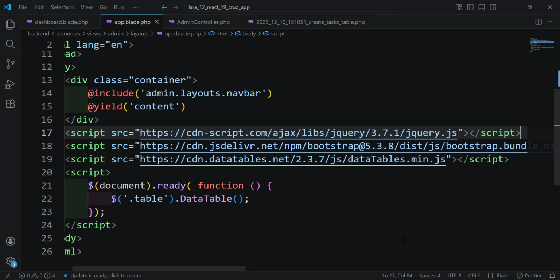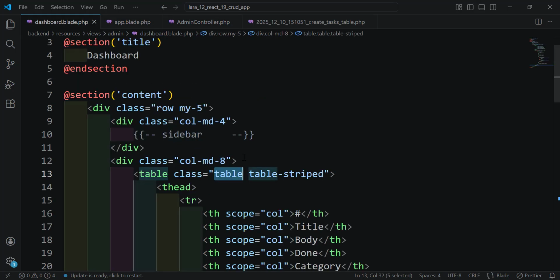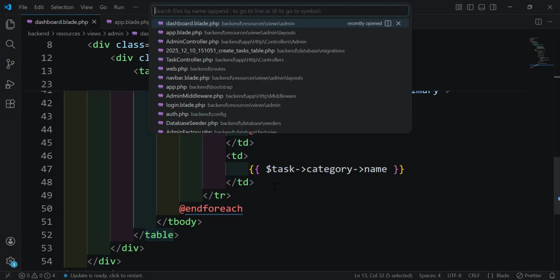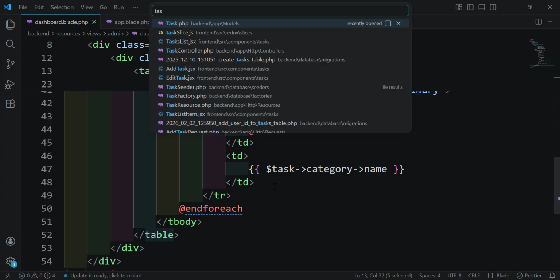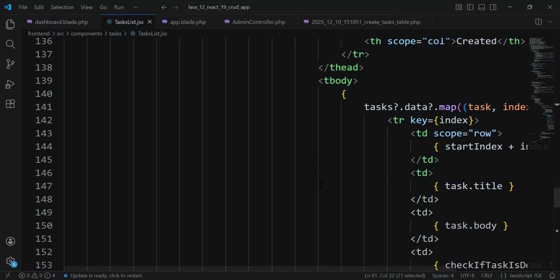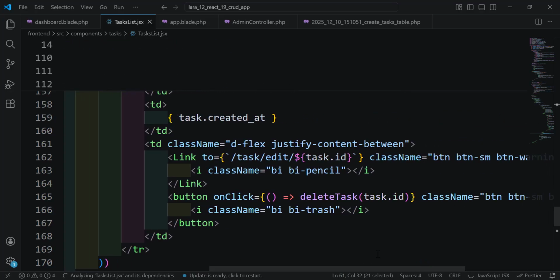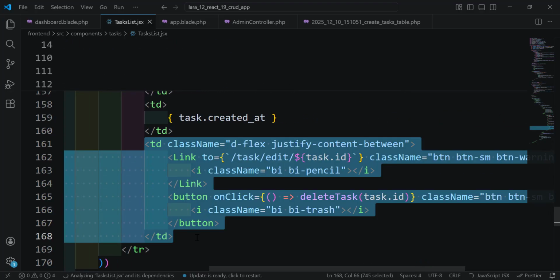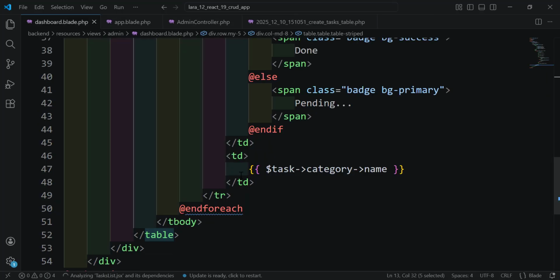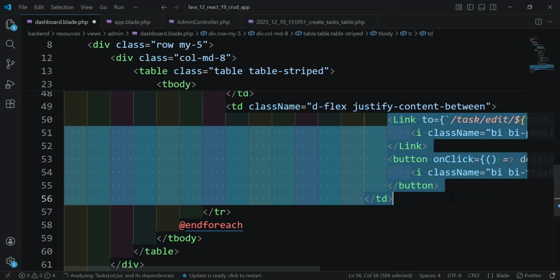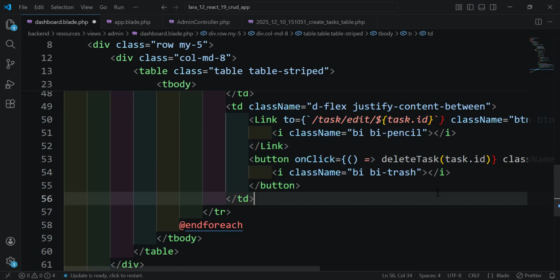So let's display the link so we can delete a task. Let's move, I think, inside the task list. I think we have here a link, so we can delete. So this is the link. We can delete a task. Let's copy and paste here and refresh, or not refresh, just organize the code first.